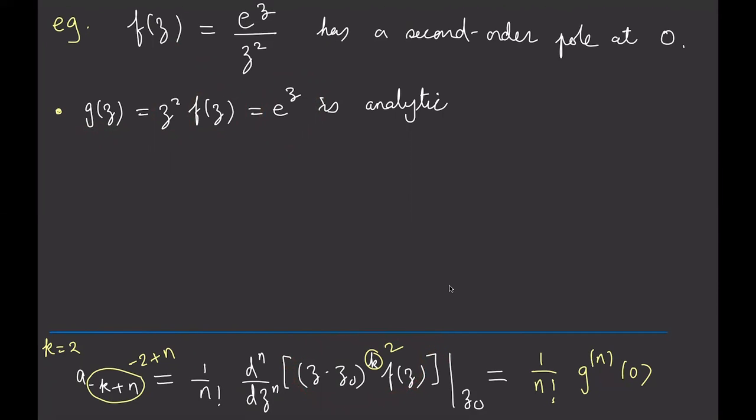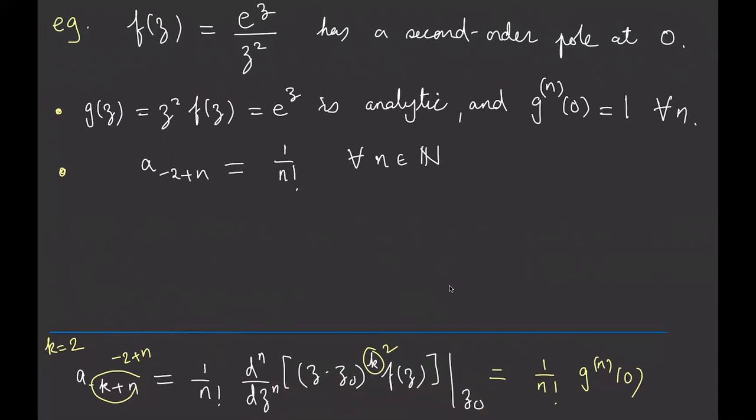And what this is telling me now is that this is equal to down here. So I have 1 over n factorial, and then I have the nth derivative of g of z evaluated at z0. So it's given by that because z0 is equal to 0. So my a with subscript minus 2 plus n is given by this expression. Okay, now can I figure out what gn of 0 is?